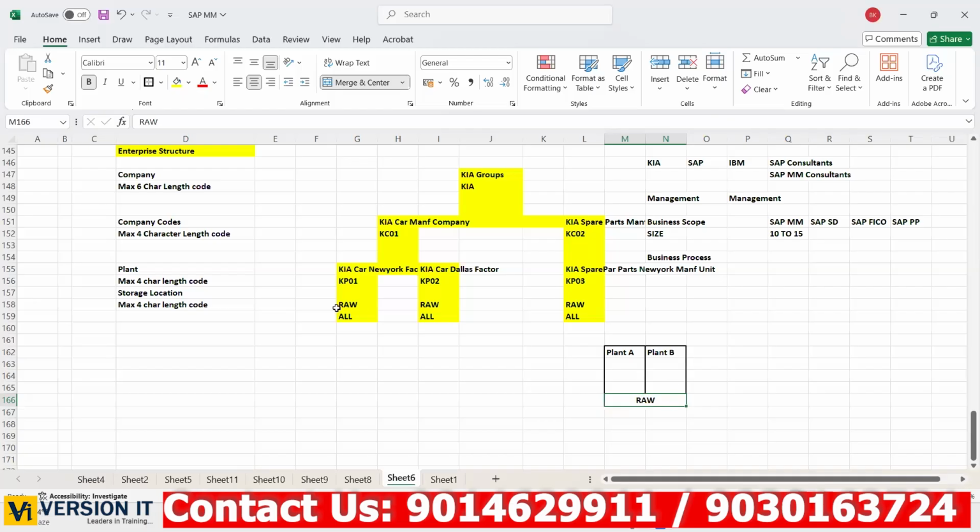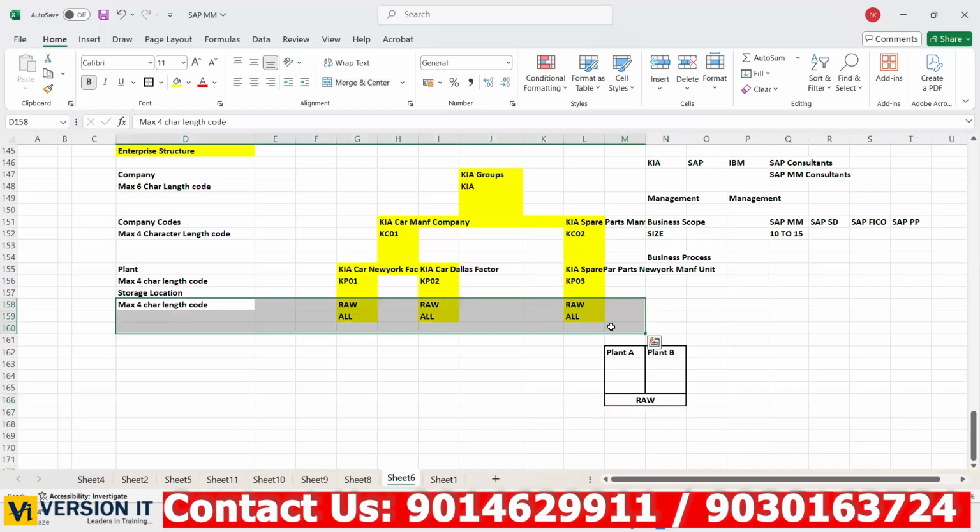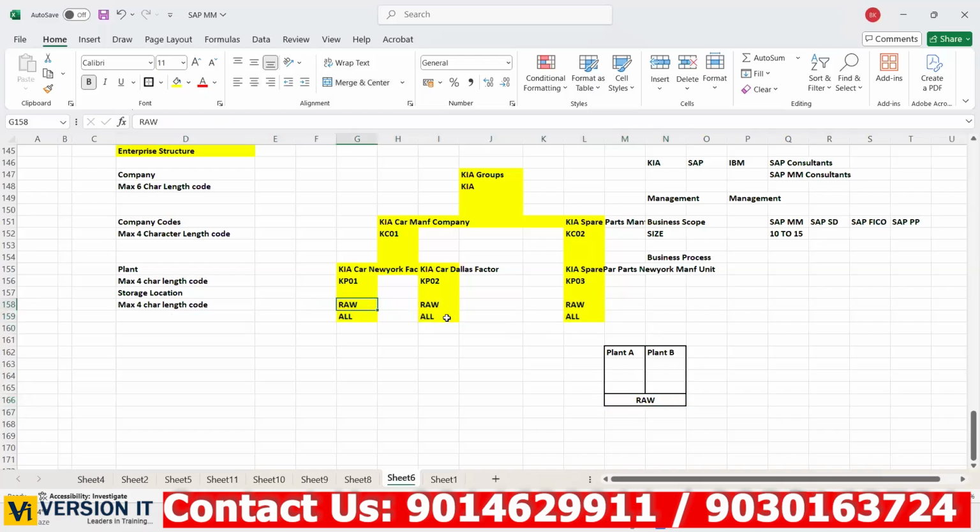That is the reason at storage location level SAP did not put any restriction saying that the code should be unique. We can have a common code for all locations. That is possible because this scenario is possible, right? Okay. Have you understood until this? Anybody understand until this? Any questions, doubts, anything, please let me know.